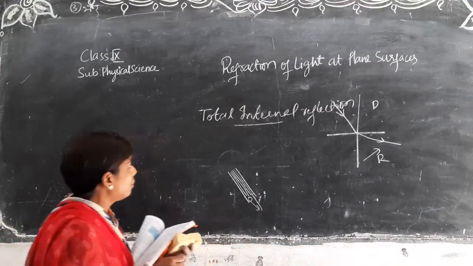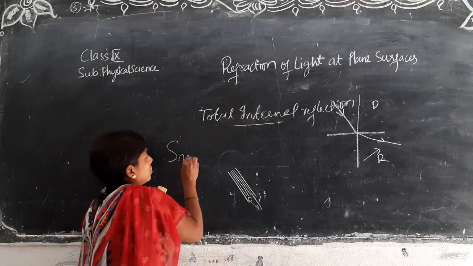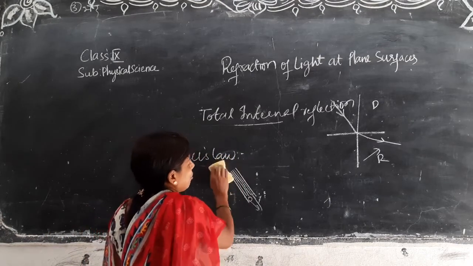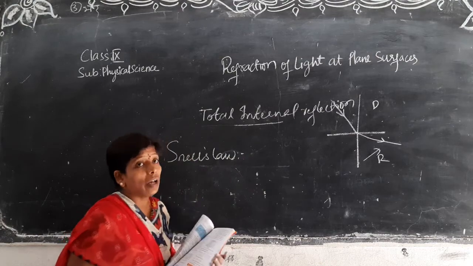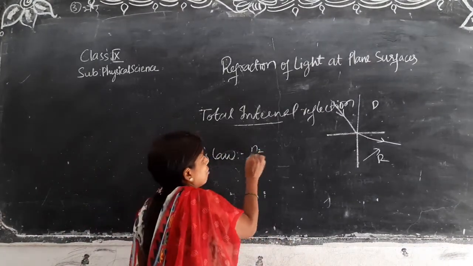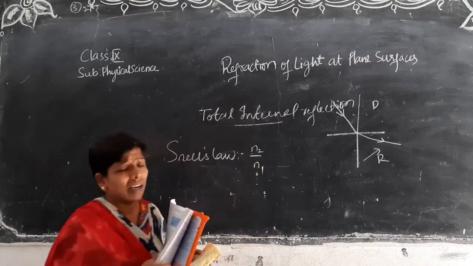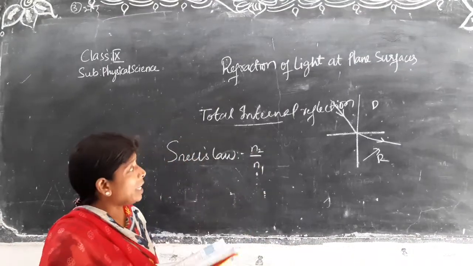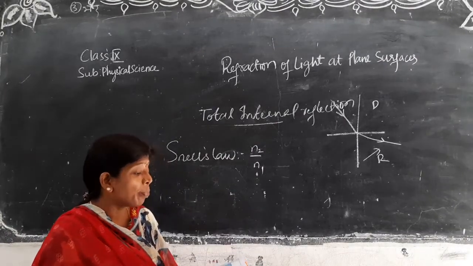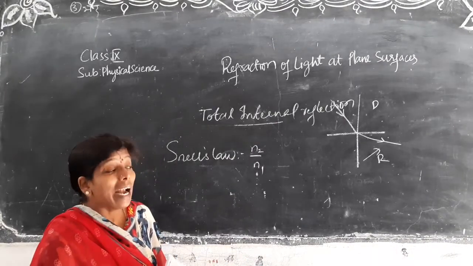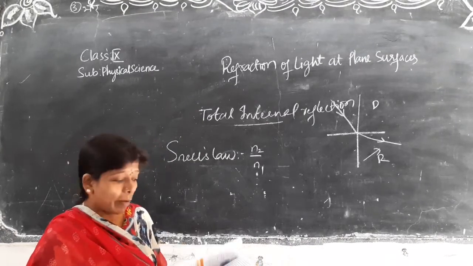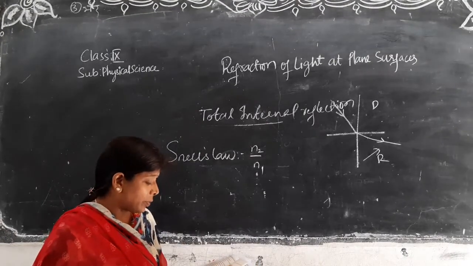And here Snell's law. Snell's law, what is that? It is a ratio, n2 by n1, we'll use that word actually, n2 by n1. Actually n means what? Refractive index. Refractive index means what, you know? It is a ratio of speed of light in vacuum to speed of light in any medium, we have seen.